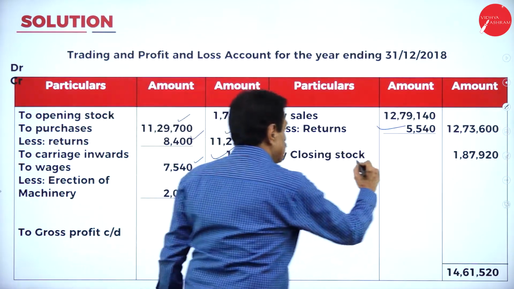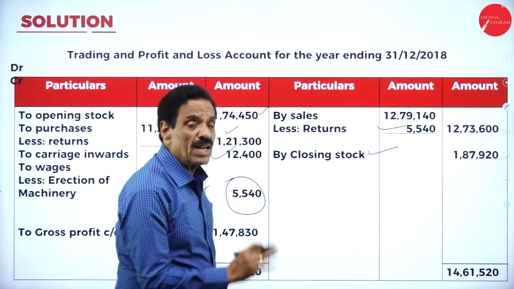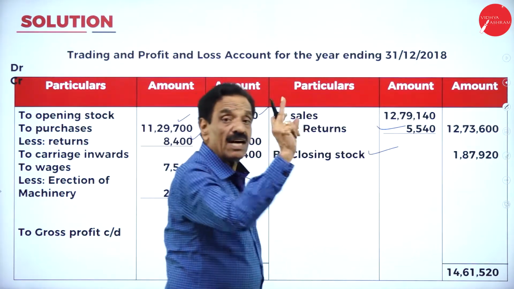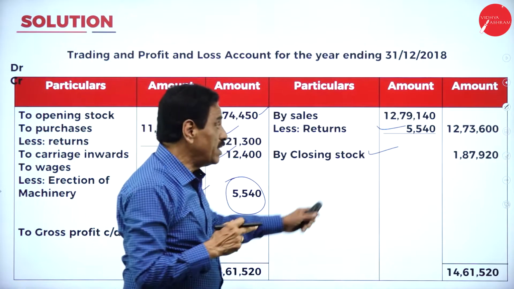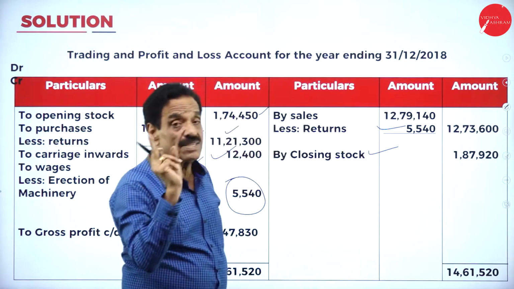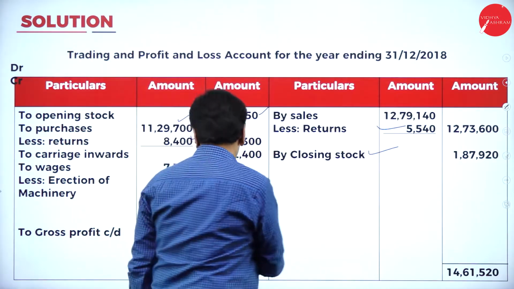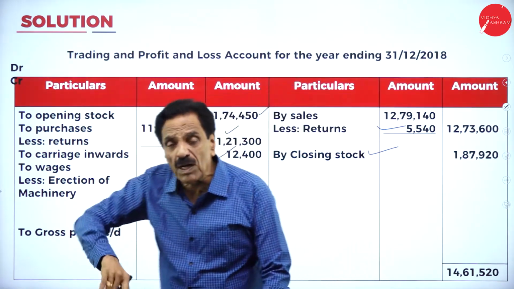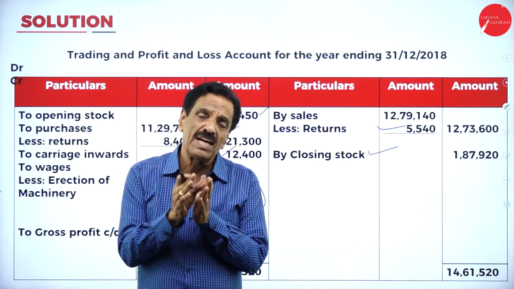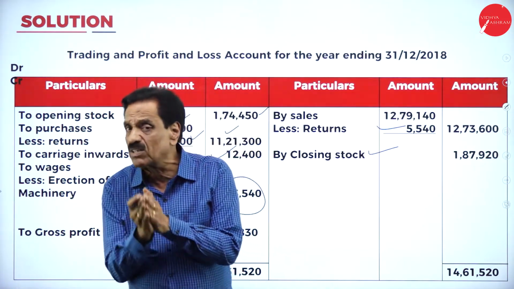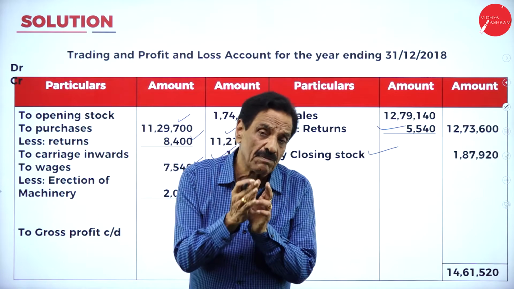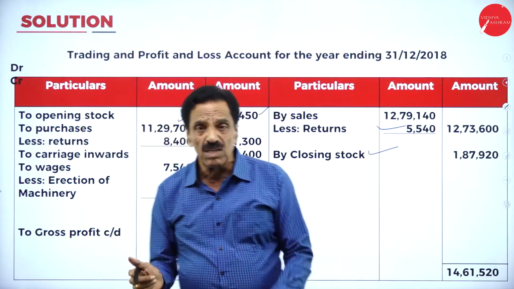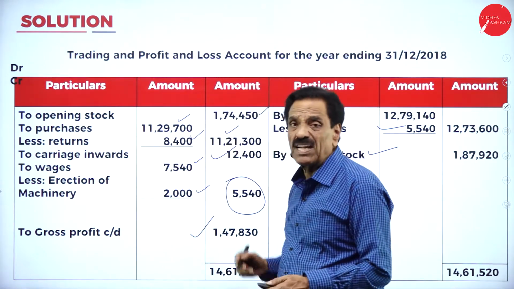12,73,600. In your adjustment, the closing stock is 1,87,920. Once it comes here, it will go on the asset side of the balance sheet. Whatever the net result is, gross profit carried down, will be entered to the profit and loss account. When I explained the trading and P&L account, I told you direct expenditure will come in trading account, indirect expenditure will come in profit and loss account. This amount will be transferred to profit and loss account.